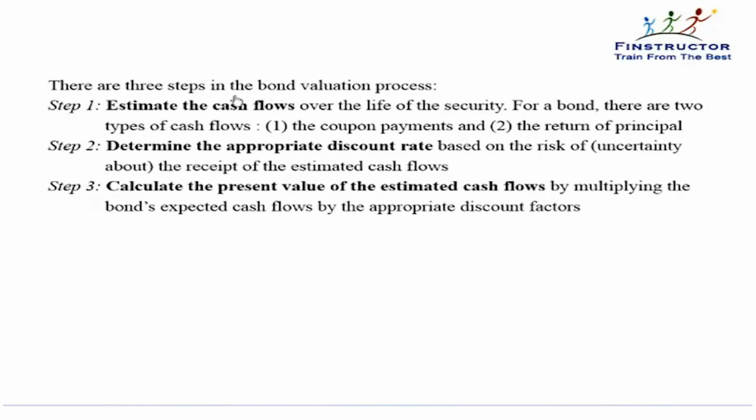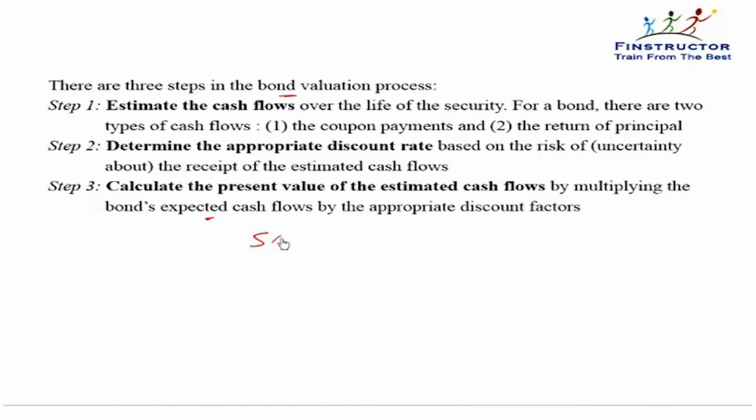Please recall, the process of valuing a bond essentially involved three steps. That is, first, estimate the cash flows over the life of the bond, that is the coupon payments plus the principal repayment at maturity. Determine the appropriate discount rate based on the risk of the estimated cash flows. And calculate the present value of the estimated cash flows by multiplying the expected cash flows by the appropriate discount factors.